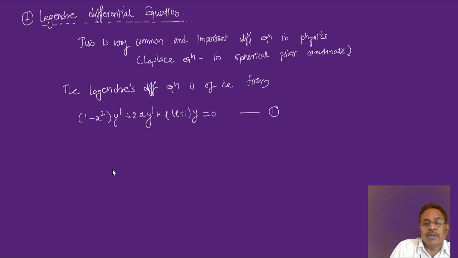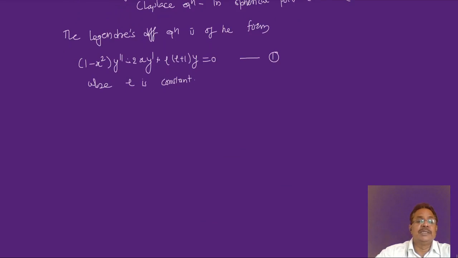Call this equation 1, where this L is a constant. At present we don't know what this L is or what its other interpretation should be, that is not needed to be discussed here, but this is the standard form of the Legendre differential equation. 1 minus x square into y double dash minus twice x into y dash plus L into L plus 1 into y is equal to 0.